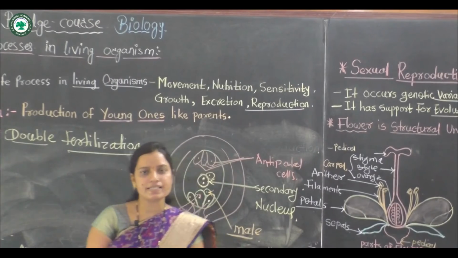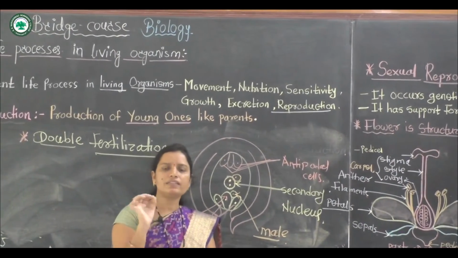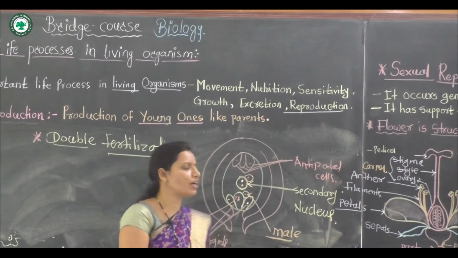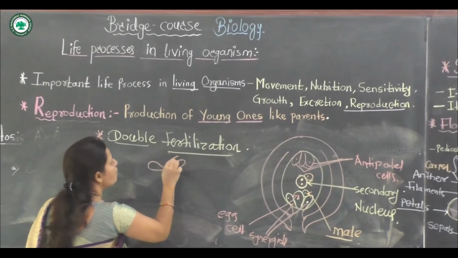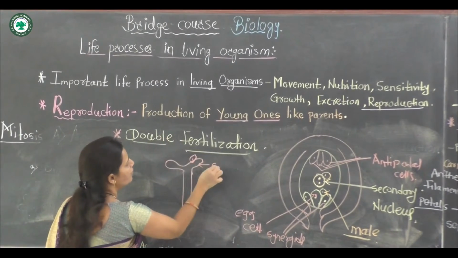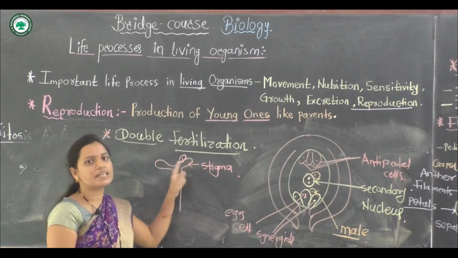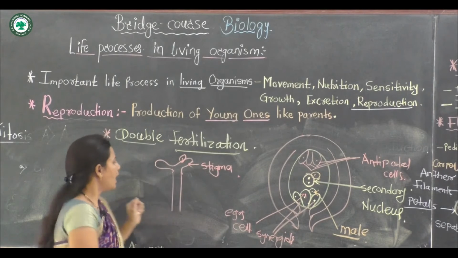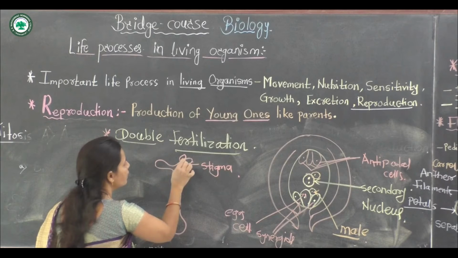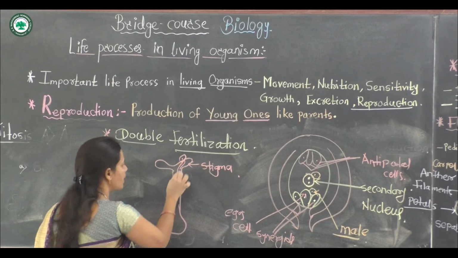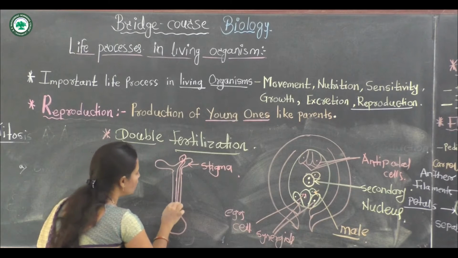Pollen grains are transferred from the anther to the stigma of the flower, and the stigma becomes sticky. The pollen grains stick on the stigmatic surface and germinate, forming long elongated pollen tubes.